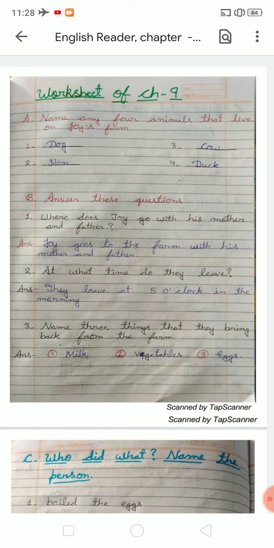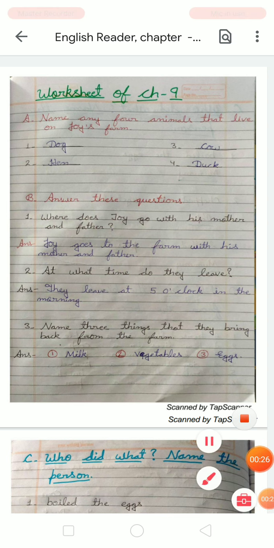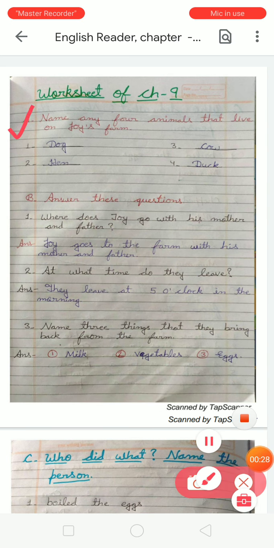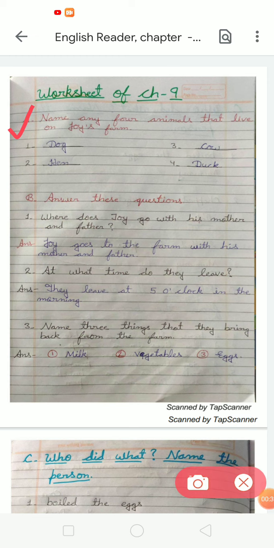Students, in chapter 9 there is a first exercise, number A. In exercise A, you have to write the heading: name any 4 animals that live on Joy's farm. So, students, you have to write those animal names who live at Joy's farm. So, you know that there are dogs, cow, ducks, fish. So, you have to write the names of those animals.